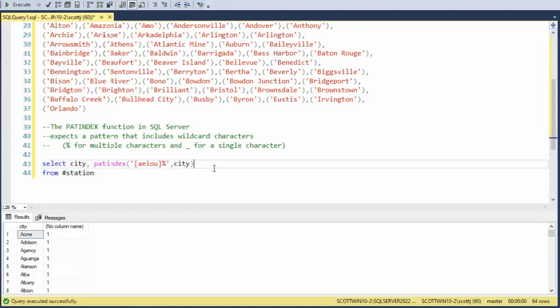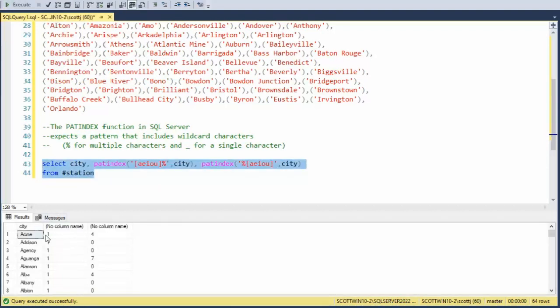Now let's do the last character. Let's use that same function, patIndex. How would you do that? Well, I don't know what's before it, from the first character to the end character, I don't know that. But when you get to that last character, this is what I want it to look like, A-E-I-O-U. All right, cool. Now we close that up, close up the quote, and we're just going to say city. Now let's see what happens when we execute this.